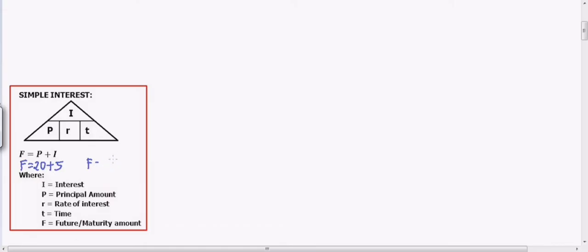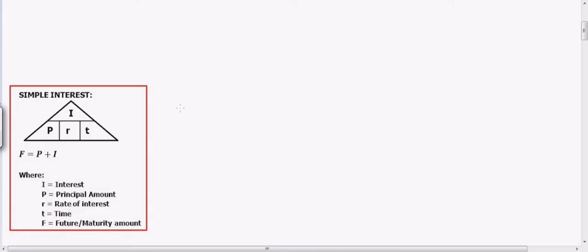Okay? So, ibig sabihin ng mga letters dyan is, I is for the interest. Ibig sabihin yung tinubo ng pera. P is the principal amount. Ibig sabihin yung original amount na hiniram or ininvest. R is the rate of interest. So, percent yan. Percent ng tinaas ng pera. And then, T is the time. Ibig sabihin, yung span of time niya, yung terms niya.